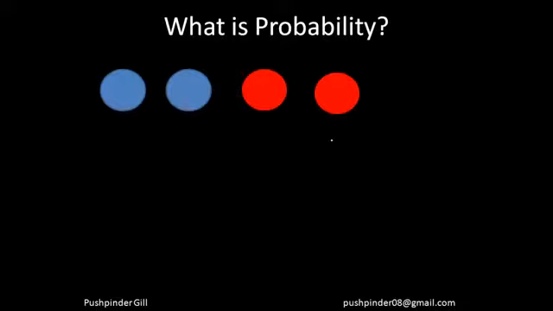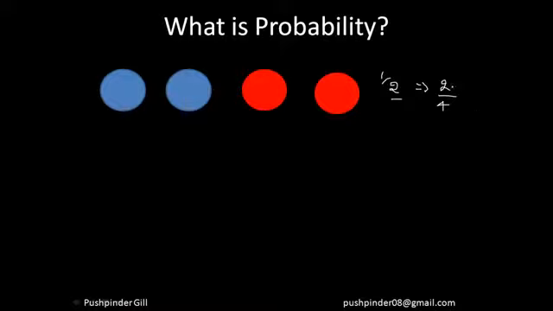So how did you come up with that 50% answer? I know 90% of you are saying the answer is 50%, but we need to analyze why you came up with 50%. You said half of the balls are red balls, so there is a 50% chance that I'll end up with a red ball if I pick up a ball from the bag. So how did this half come? This half came if I divide the number of red balls by the total number of balls. Right? So this is how the probability is calculated.